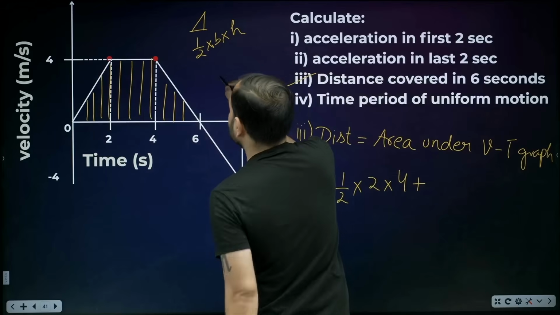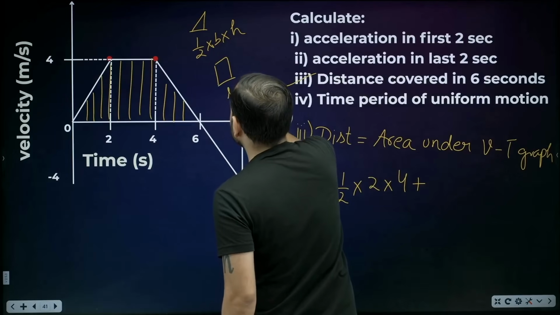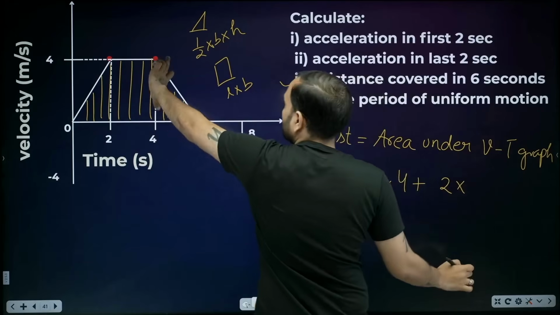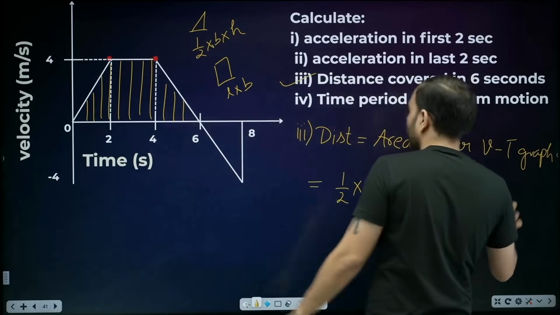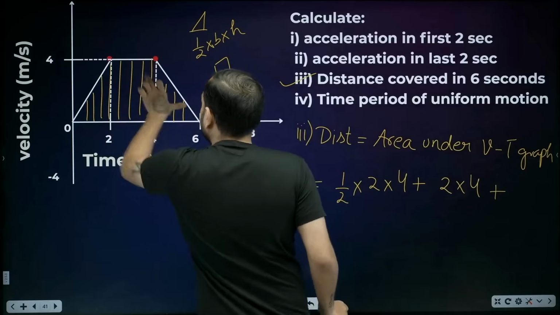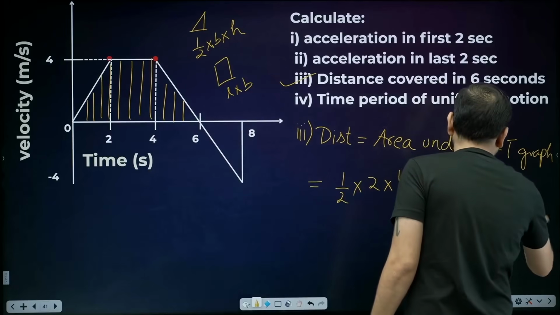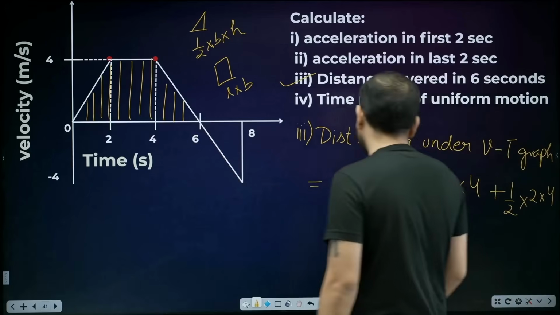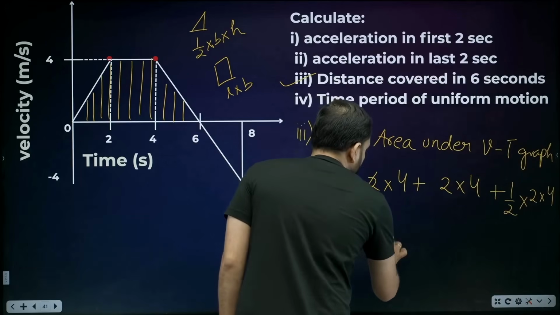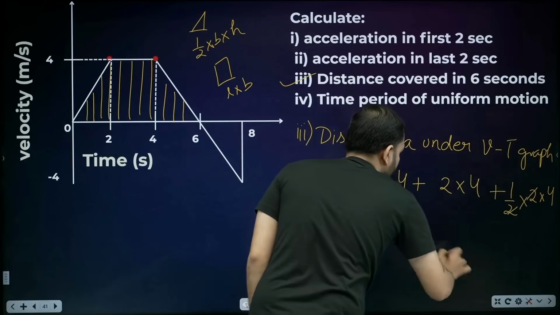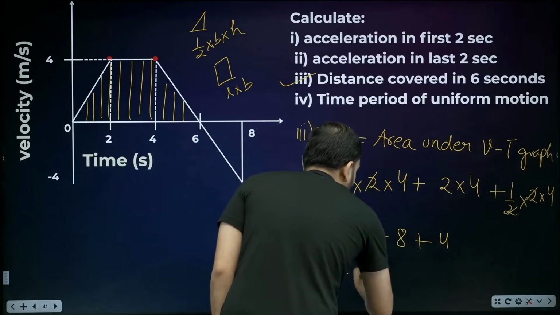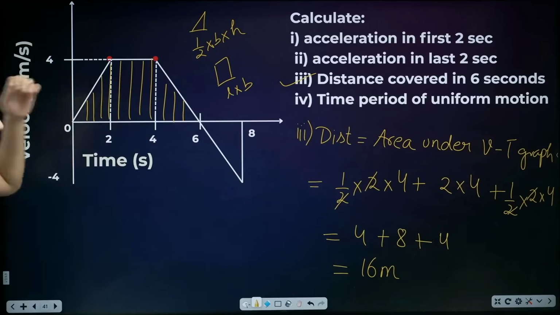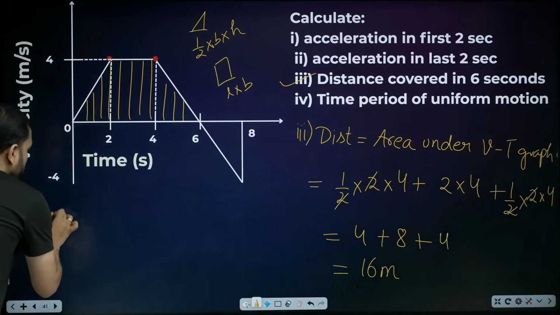Then what is this? This is a rectangle. Everyone knows the area of a rectangle, right? Length into breadth. So how much is this? 2. And how much is this? 4. This distance is 2 only, right? From 2 to 4. This side is 4. Then what comes next? Triangle. Triangle area is half into base into how much? 4. Height is how much? 4. So this 2 cancels out. How much remains? 4. 4 into 2, 8. 16 meter. So how much distance was covered? 16 meter.